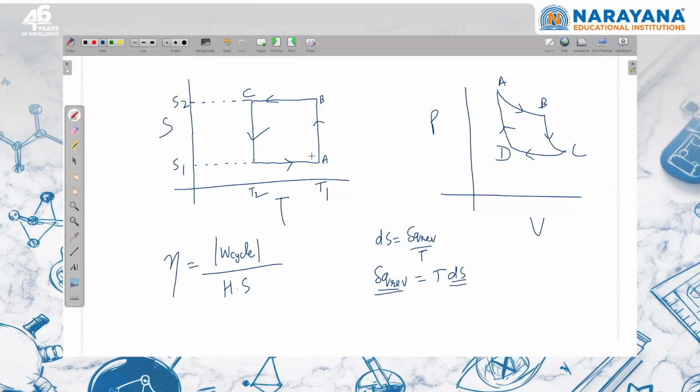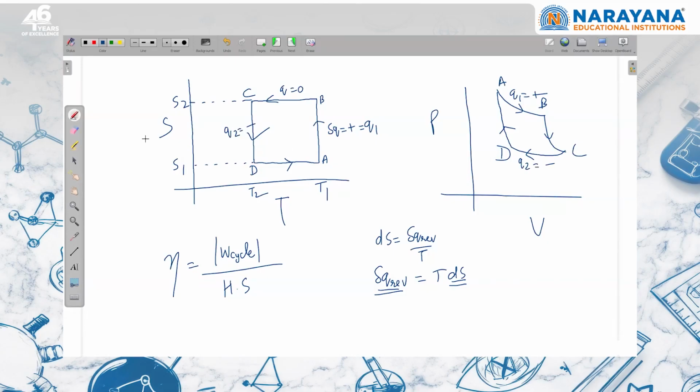If I'm moving from A to B, the entropy is increasing. So I can say that here dQ is positive. This is positive, and this is Q1. When we studied the Carnot cycle, this is Q1, which is positive. Then this Q will be 0, right? If you see that I'm moving from C to D, temperature is constant, but entropy is decreasing. So here this is Q2 and this is going to be negative, Q2, which is negative, heat rejected by the system.